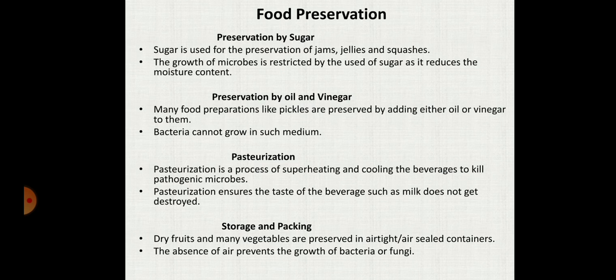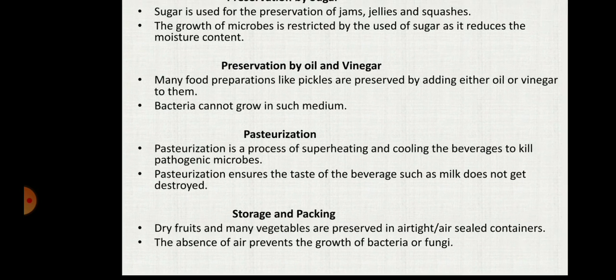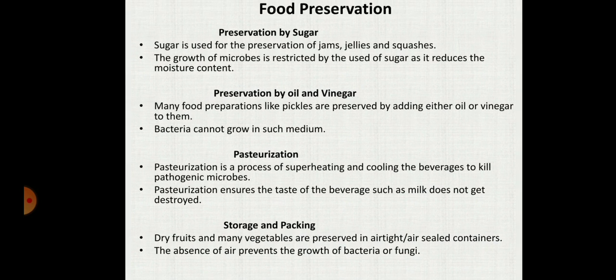The milk is heated to about 70 degrees centigrade for 15 to 30 seconds and then suddenly chilled and stored. By doing so, it prevents the growth of microbes. This process was discovered by Louis Pasteur, and it is called the pasteurization method.